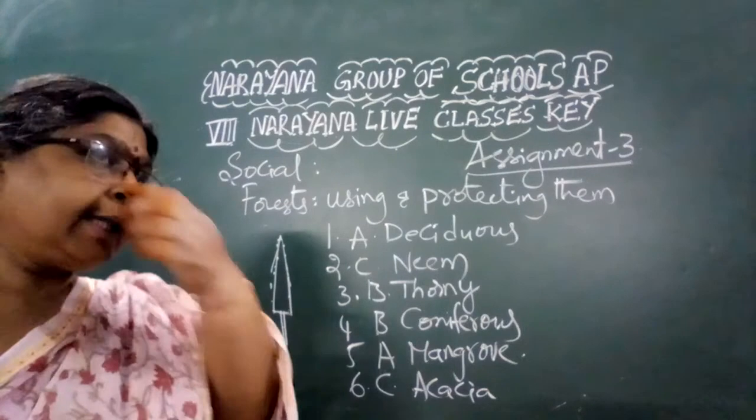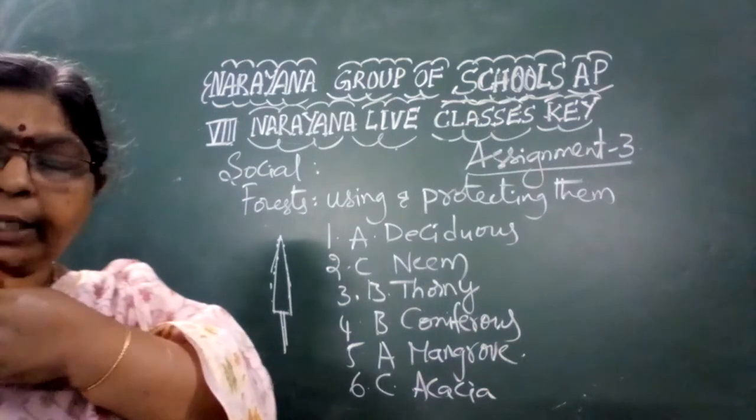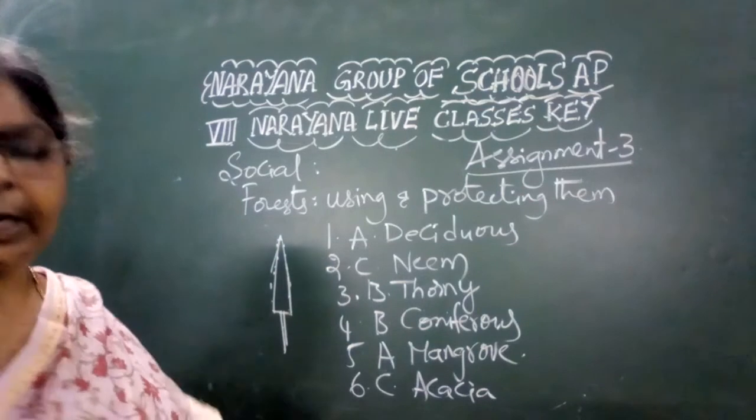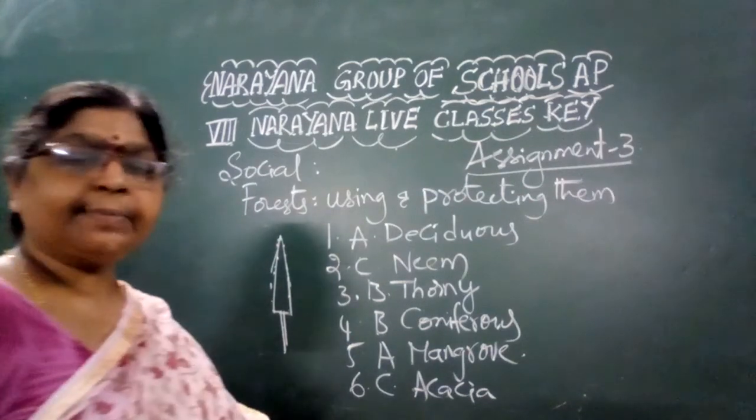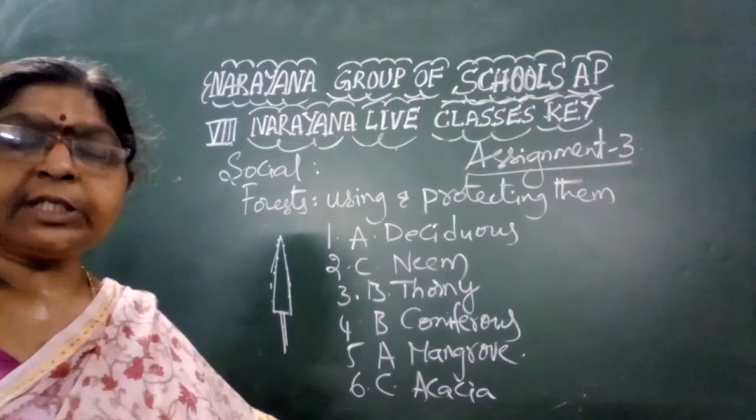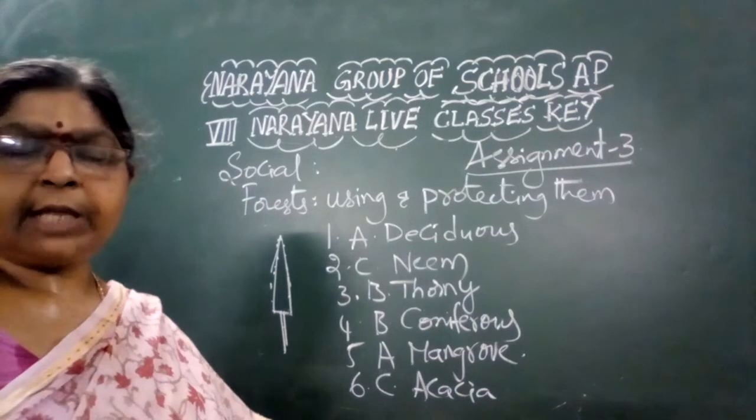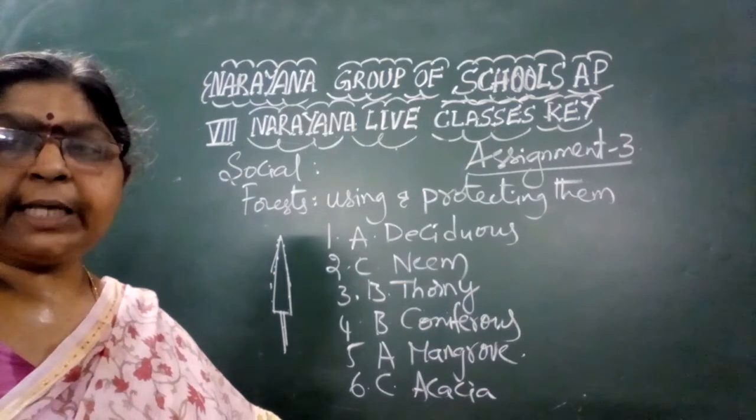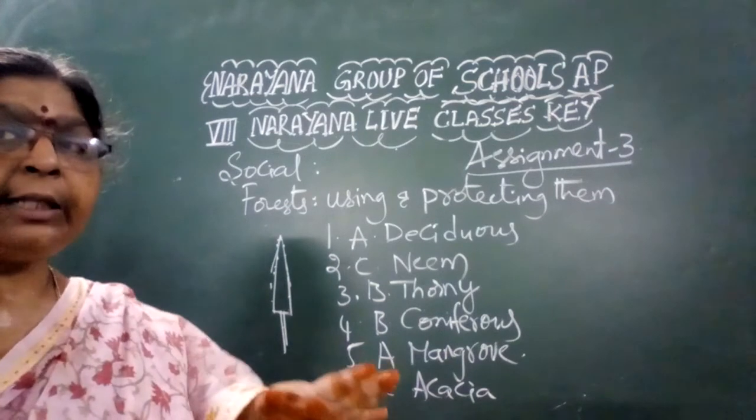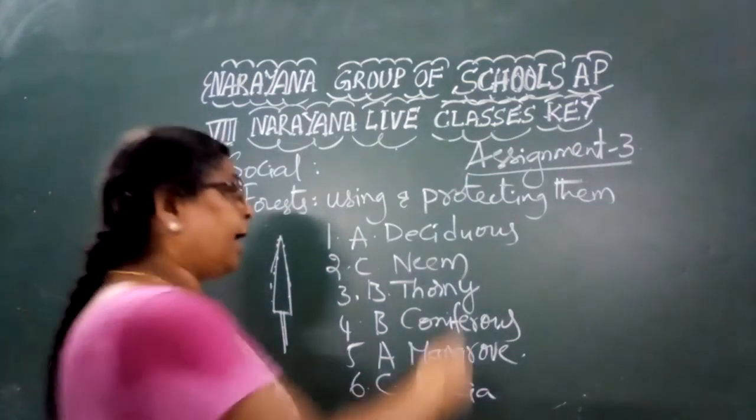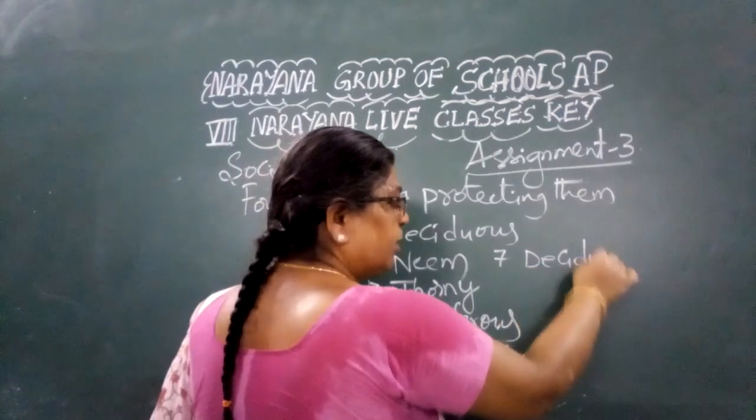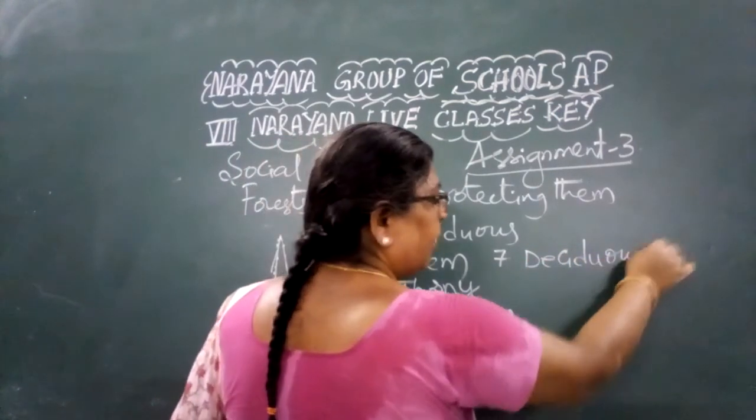Now you need to write the answer: explain any 2 types of the forest. In Andhra Pradesh, what is the question asked? Explain any 2 forests that are present in Andhra Pradesh. Evergreen forests are not there in Andhra Pradesh, so we will not take that, and we will take the deciduous forest. The deciduous forest is of 2 kinds.